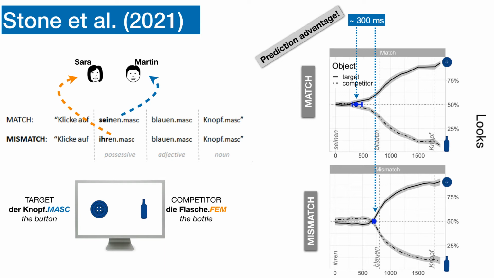During the prediction stage, this higher activation of the target object in the match condition enables a faster prediction of the target. In contrast, in the mismatch condition, the higher activation of the competitor delays the prediction of the target object. To test this hypothesis, we implemented an actor model of this task.